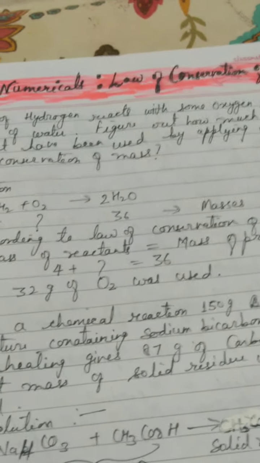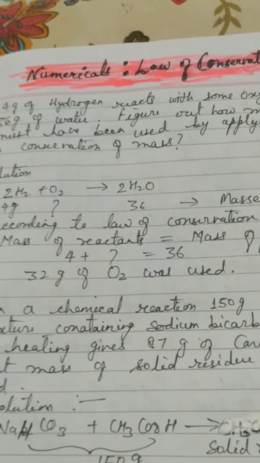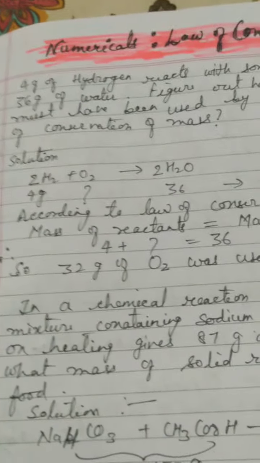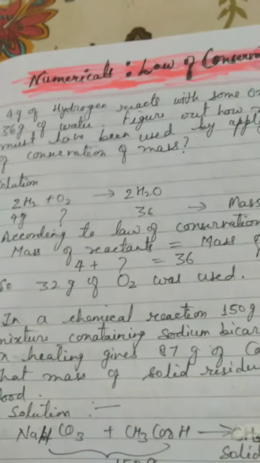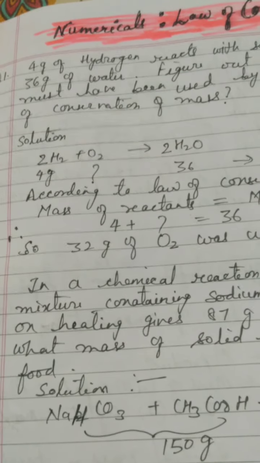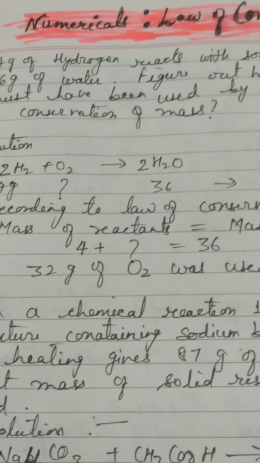Really, truly said. So children, you are all welcome in my class of numerical problems based upon the law of conservation of mass. Yes children, I have told you that since we have studied the theoretical aspect of the law of conservation of mass, we will see its calculative aspect also. And what is the calculative aspect? To solve different kinds of numericals and find it verified everywhere.